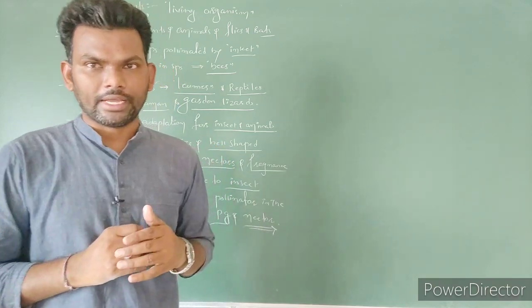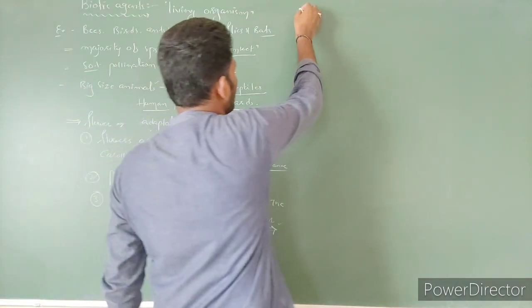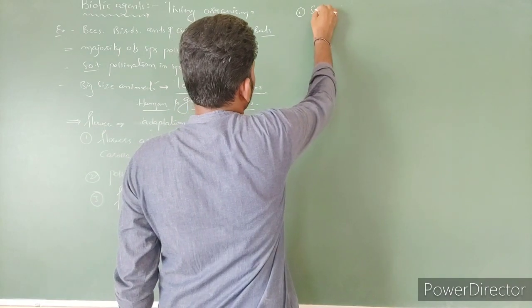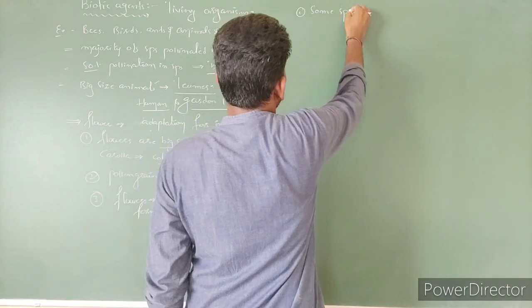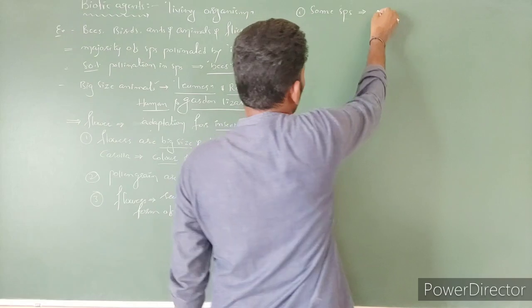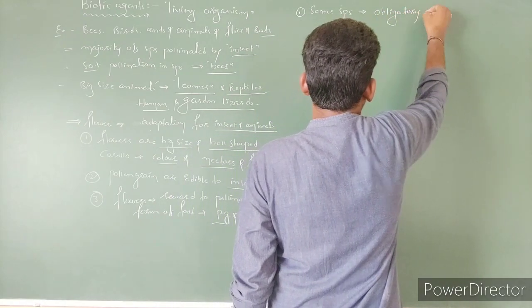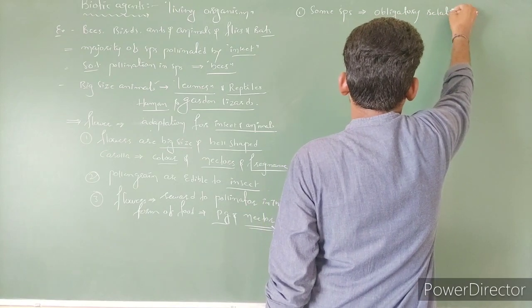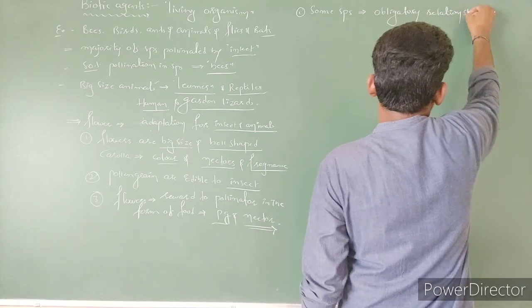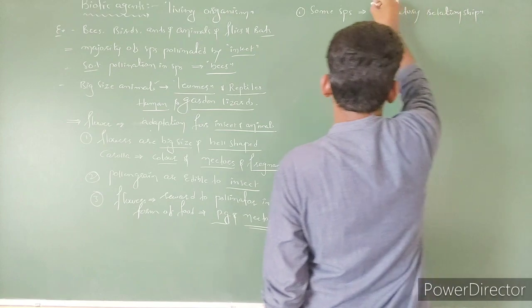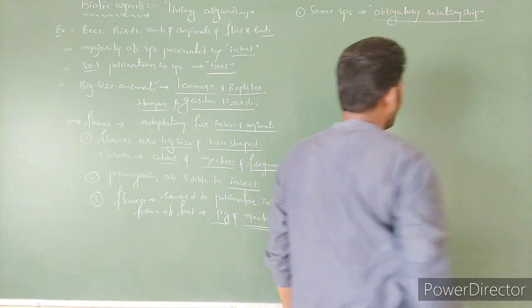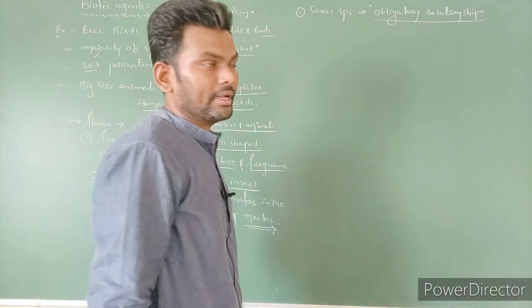The point here is, some species perform an obligatory relationship between flower and insect, or pollinator.